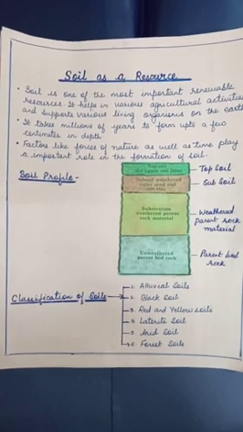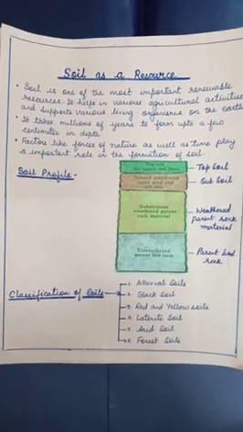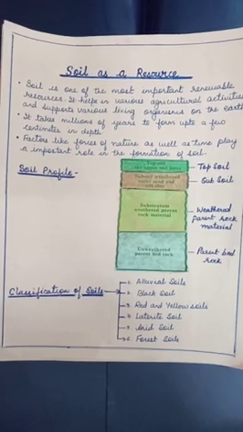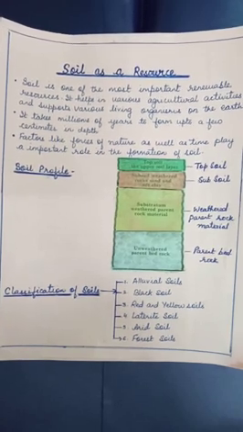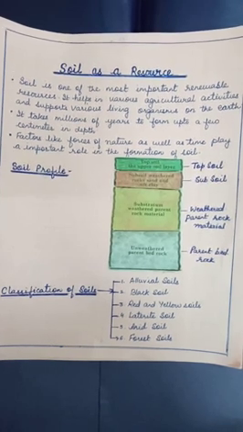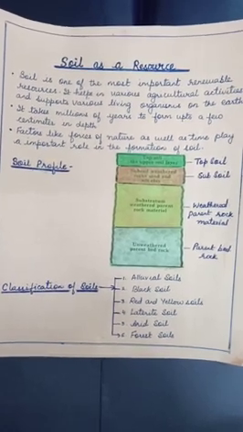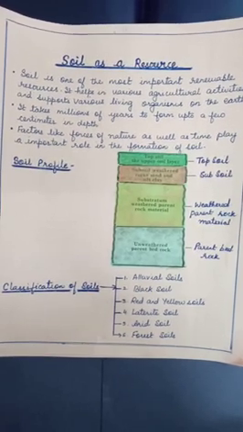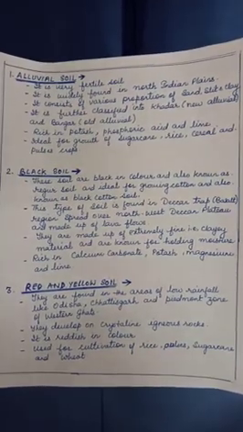Now as we can see in the soil profile in the figure given below, the soil profile shows the layers of the soil. First we have the topsoil, followed by subsoil, then comes weathered parent rock material, then comes bedrock. All these factors decide what will be the soil at the top level. Now we can come to the classification of soils. Soils can be classified into 6 categories: alluvial soils, black soil, red and yellow soil, laterite soil, arid soil and forest soil. Now let us come to the details of various types of soil.